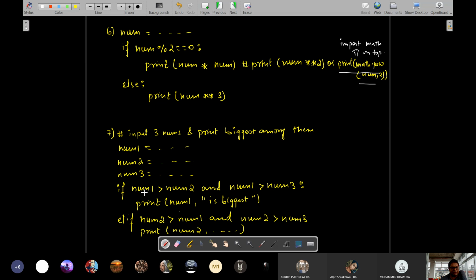See, first we checked if num1 is greater than num2 and num1 is also greater than num3, then we printed num1 is biggest. Similarly, in elif, we checked if num2 is greater than num1 and num2 is greater than num3. In that case, num2 will be biggest. Is it clear? First two? If neither num1 nor num2 is biggest, then what is the only possibility remaining? Num3 is biggest. There is only one possible outcome remaining.